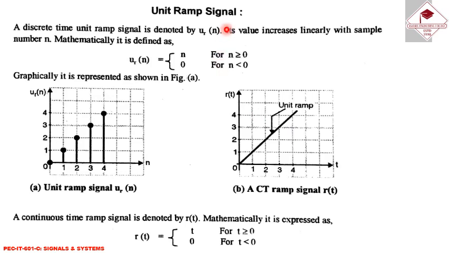Next is the unit ramp signal. The discrete time unit ramp signal is denoted by u_r(n). The value increases linearly with sample number n. Mathematically, it can be represented as u_r(n) equal to n for n greater than or equal to 0, and 0 for n less than 0. And this is a graphical representation of the discrete time unit ramp signal, and this is the continuous time ramp signal. The continuous time ramp signal is also denoted by r(t), and it is mathematically represented as r(t) equal to t for t greater than or equal to 0, and its value is 0 for t less than 0.